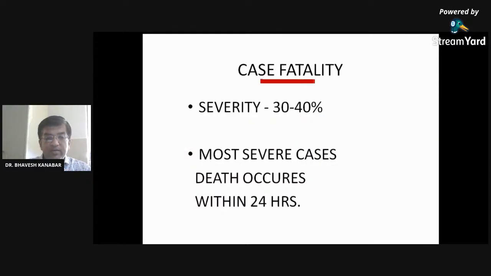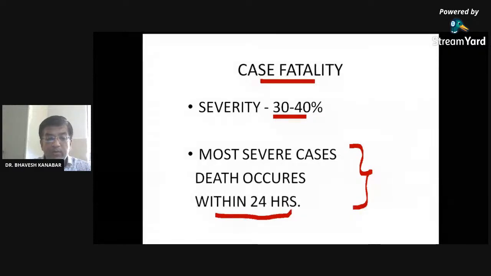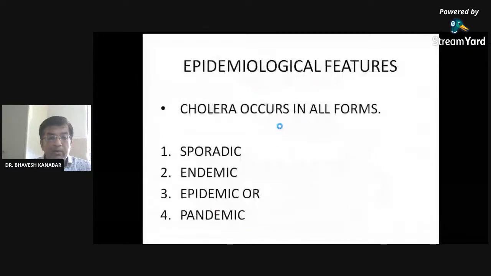Case fatality, severity may be 30 to 40%. In most severe cases, death occurs within 24 hours. If there is more dehydration, most severe cases meaning severe dehydration, it may lead to death within 24 hours. So what should you give to the patient to prevent dehydration? My question was that. Epidemiological picture: cholera occurs in all forms.